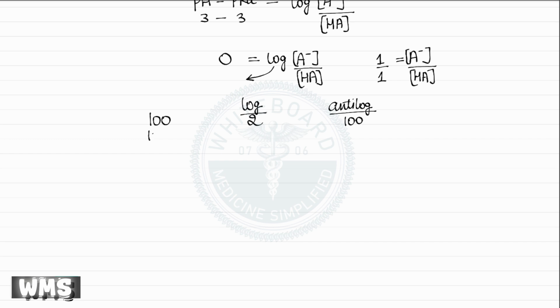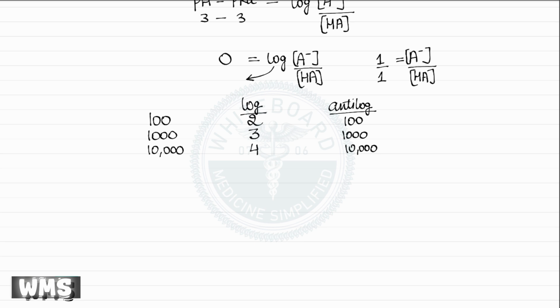Similarly, if we look at 1000, which has 3 zeros, the log of 1000 is 3, and the anti-log of 3 is 1000. In the same way, 10,000 has 4 zeros, so its logarithm is 4, and the anti-log of 4 is 10,000.